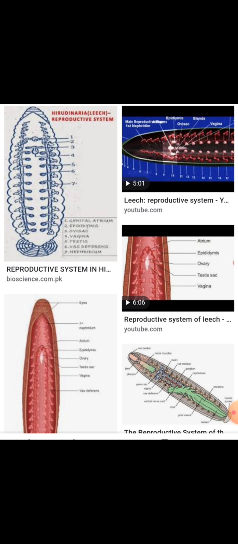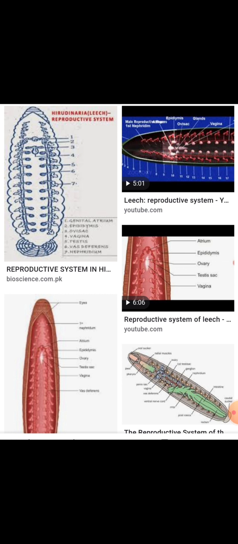For the development in the leech, there is formation of cocoon, copulation and fertilization. In copulation and fertilization, the breeding season is March and April. Two leeches come in contact by their ventral surface in head to tail position, so that the genital pores of both lie against each other.